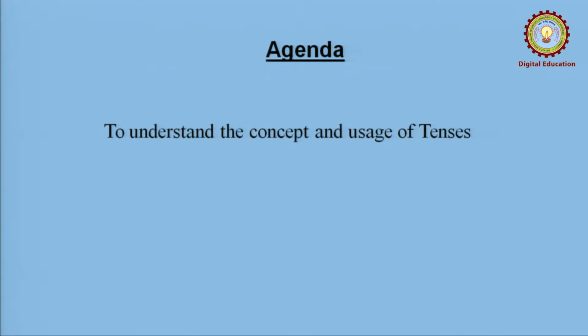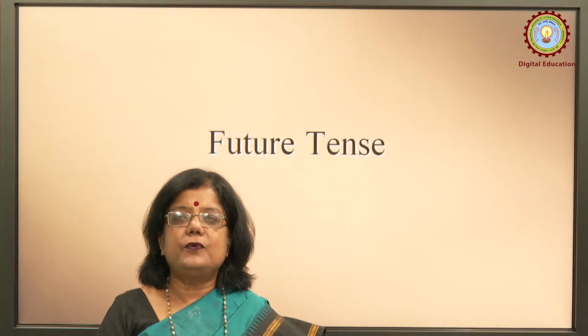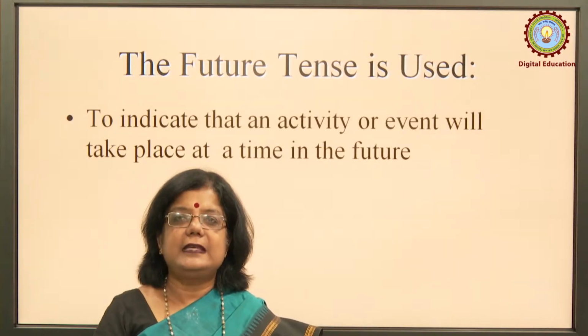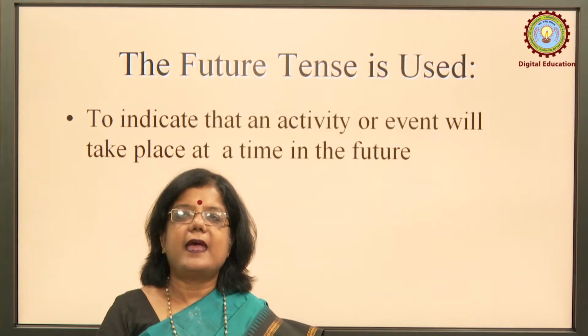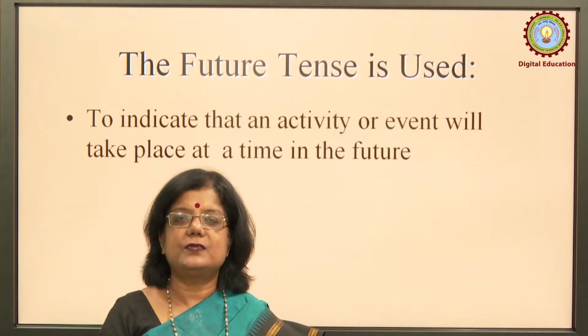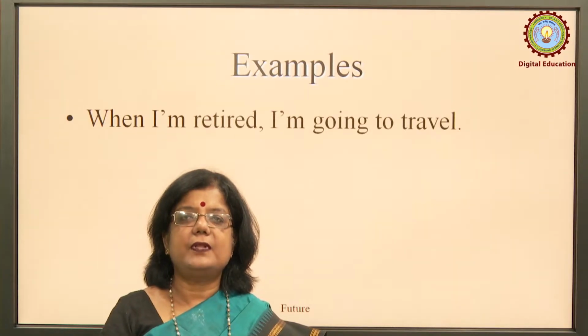Here the agenda will be to understand the concept and usage of future tense in particular. Future tense, whenever we talk something that is going to happen, it is stated in future tense. Let us see the main factors when we can use it to indicate an activity or event that will take place at a time in the future. Naturally, it is obvious. We can take few examples.